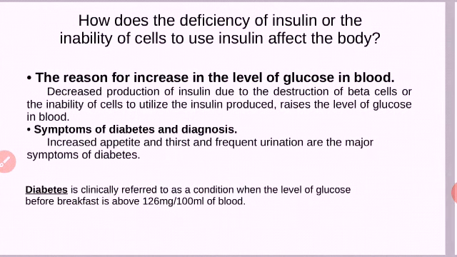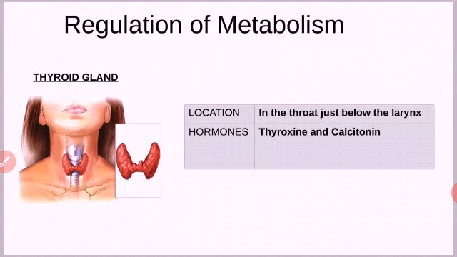Next we will go to the next gland, that is, I told you, the thyroid gland. It is related with regulation of metabolism. I hope you learned about metabolism. Metabolism, Malayalam Upapachayam.